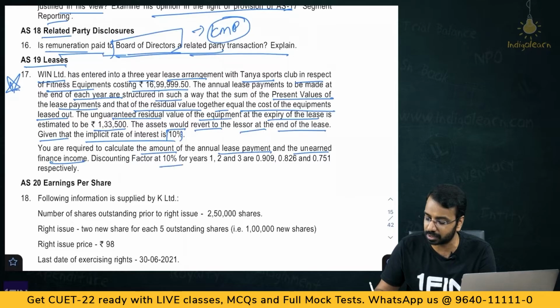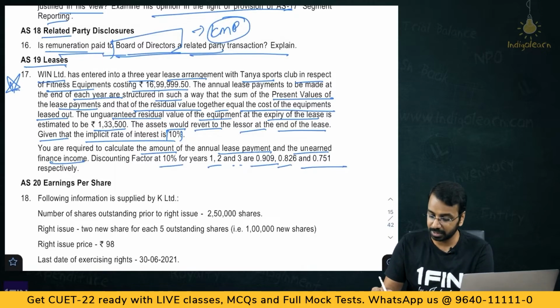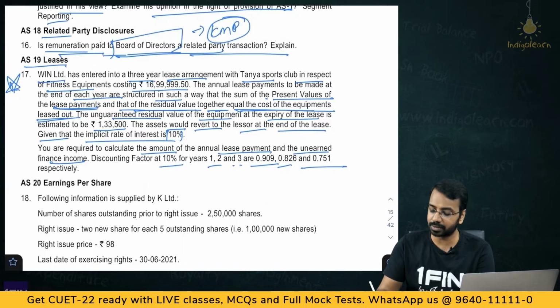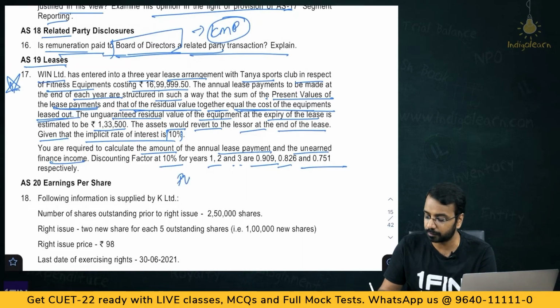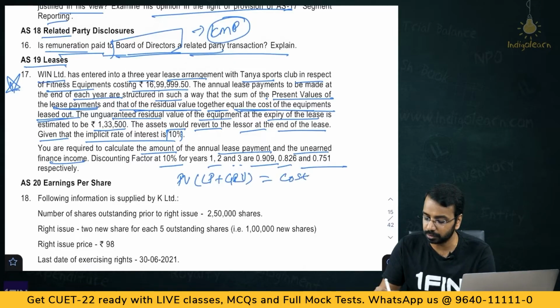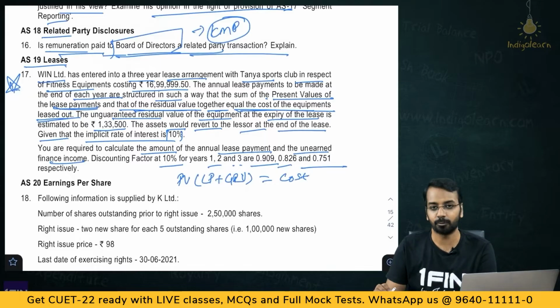Discounting factor for 10% is 1 for 1, 2 and 3 is 0.909, 0.826 and 0.751 respectively. Now, they have built the lease in a way that the sum of present values of the lease payment and that of the residual value together equal the cost of equipment leased out. So, now here what they have said is present value of lease payments plus guaranteed residual value is equal to the cost of the equipment let out, right.